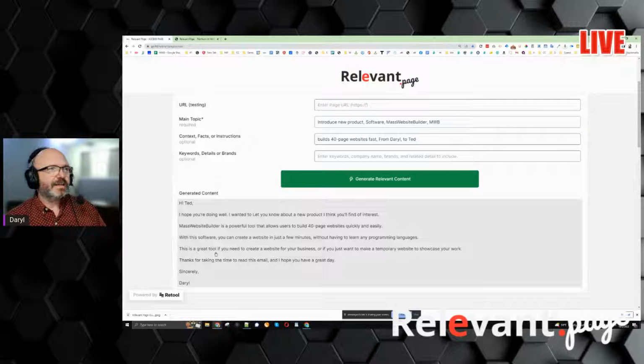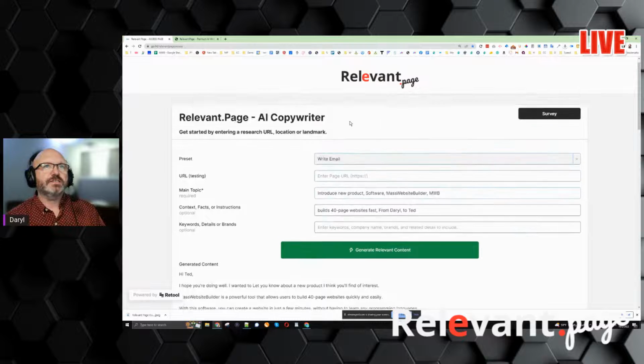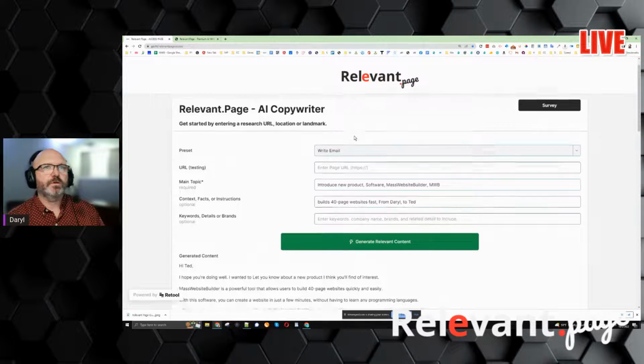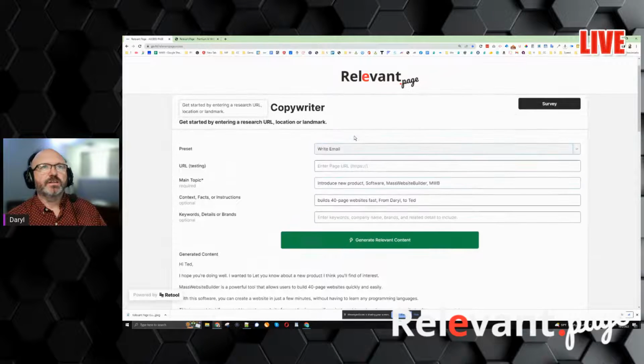Guys, look how nice this is. This is Relevant Page. This is something we've been working on for years. When we built Siphon, we discovered a lot of things about AI and we decided to put it together. I was never very happy with GPT-3. I wanted to build something that would actually work much better for what we're looking for. And you're seeing this come together here before your eyes on this webcast.